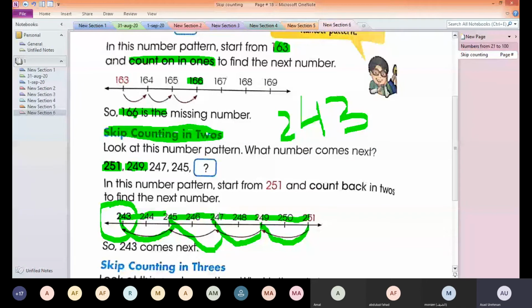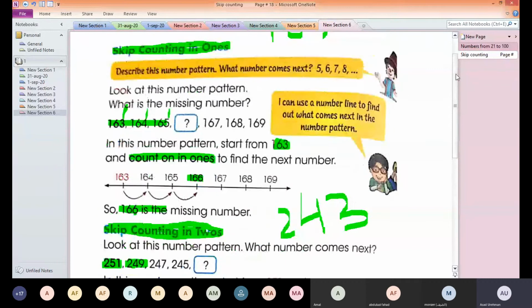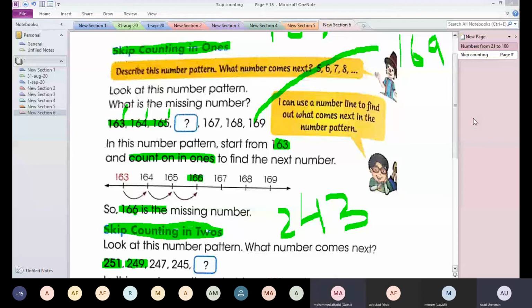Now come to skip counting in ones. If I ask you what number comes after 169? After 169, what number will come? Yes, 170. All tell me.